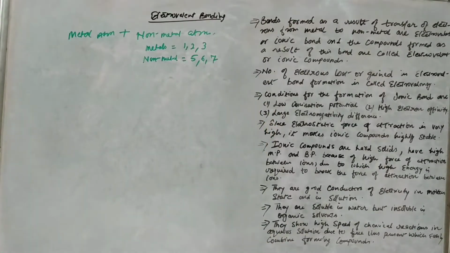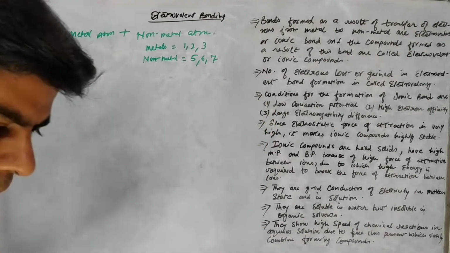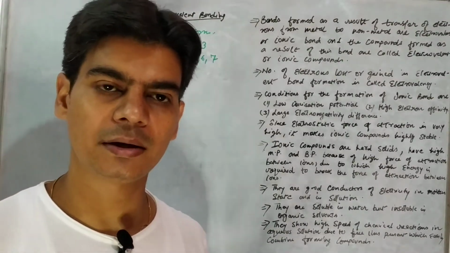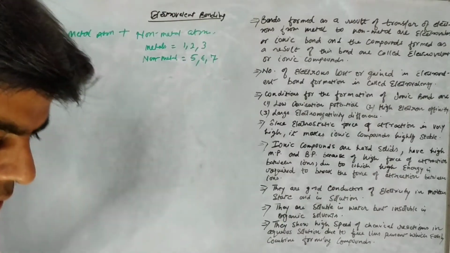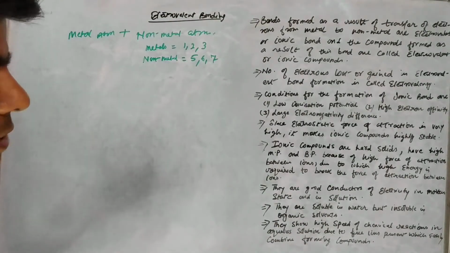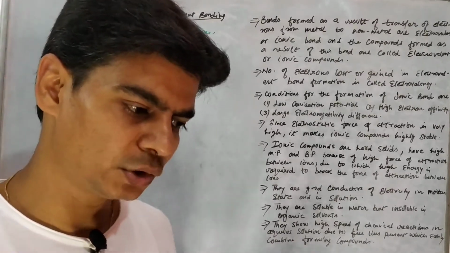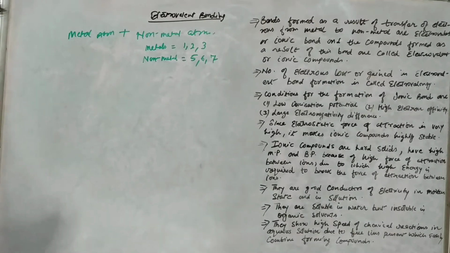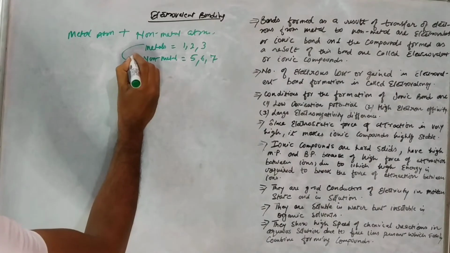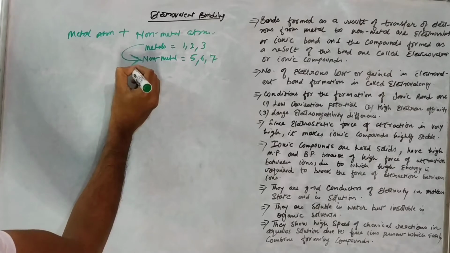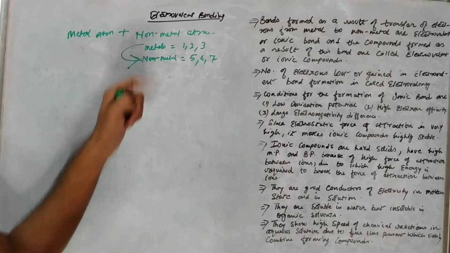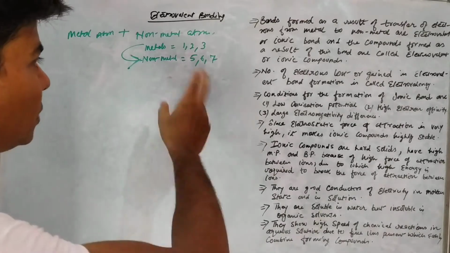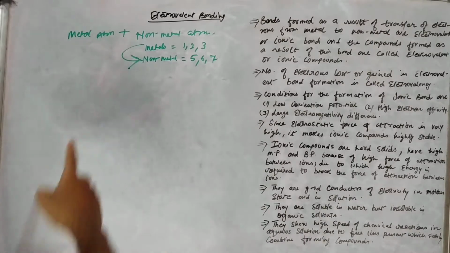So what will happen is, when a metal and a non-metal atom combine in order to achieve stability, that is, to acquire 8 electrons in their outermost shell, since we have already said that an electrovalent bond is formed by transfer of electrons, the transfer of electrons takes place from the metal to the non-metal. So the transfer of electrons takes place from a metal to a non-metal.